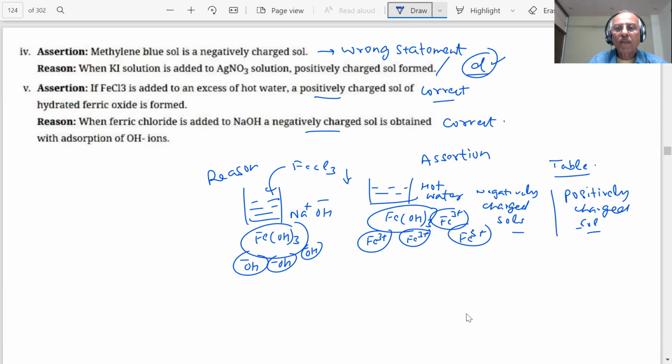Yes or no? No, sir, it's not. They are not related. It is not the explanation for the assertion. Why? Because we told you the preferential adsorption rule, that adsorption is preferential. So what is the answer then? What answer are we writing for this fifth part? What answer will you give in the exam?